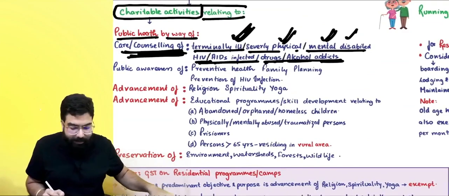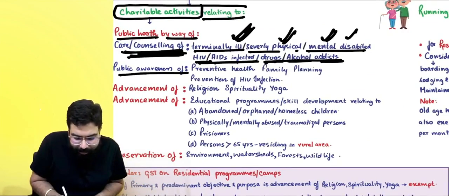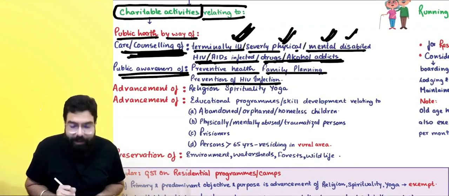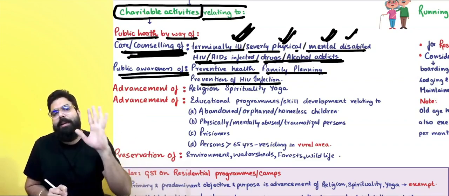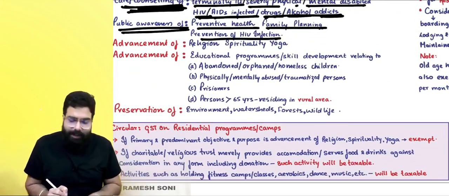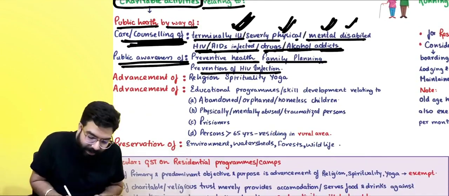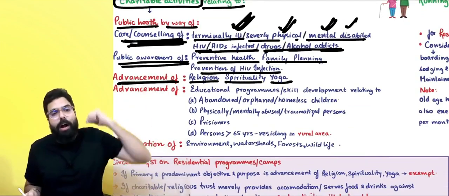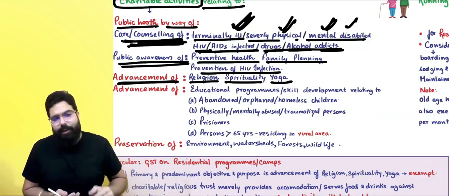Then if there is a charitable institution going ahead and doing public awareness of preventive health, family planning, prevention of HIV infection, then also that's a charitable activity and that activity where GST will not come. So if there is a charitable institution, again, going ahead and doing charitable activity which is relating to advancement of religion, spirituality and yoga, then Baba, government is going ahead and telling that charitable activity where GST will not come.